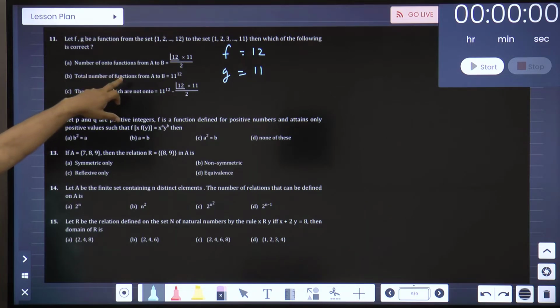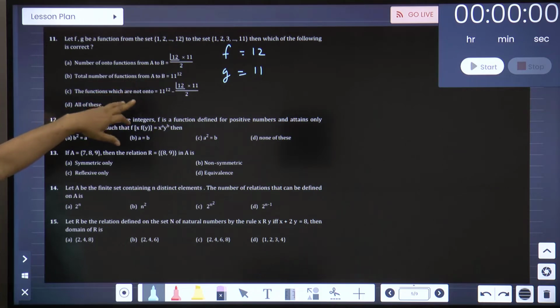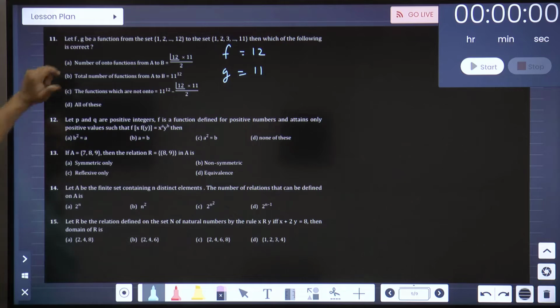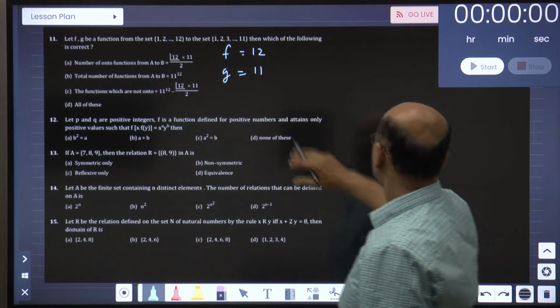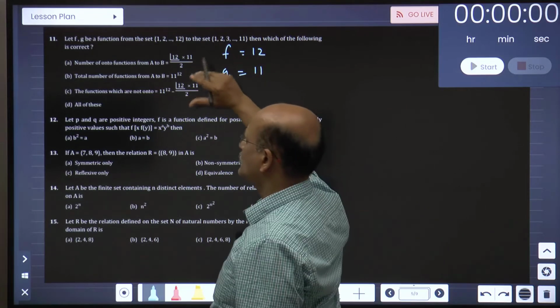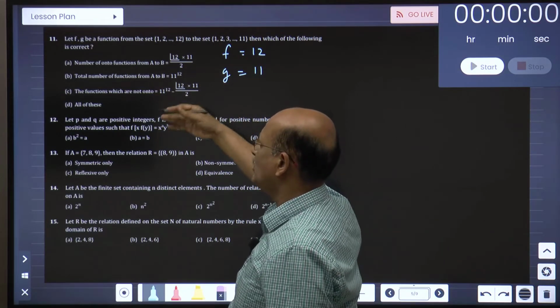Number of onto functions from A to B, you have to think over it with the corresponding formula which I gave you. But I think what I worked out with the solution here, these are a little bit theoretical in nature. I don't have any reason for that, but these are a little bit theoretical. If you know the fundamentals of the functions properly, you might be able to understand it.